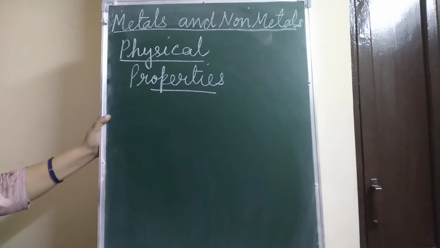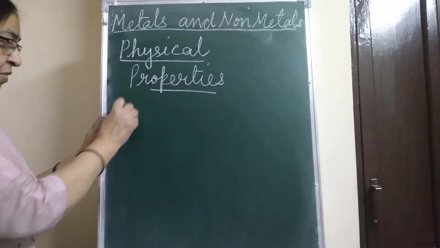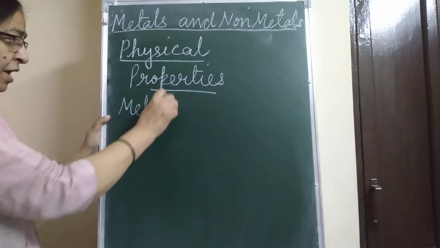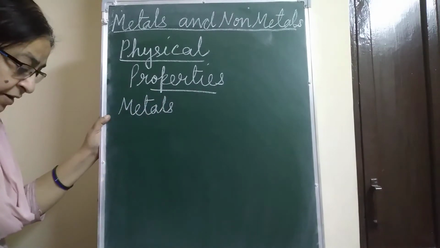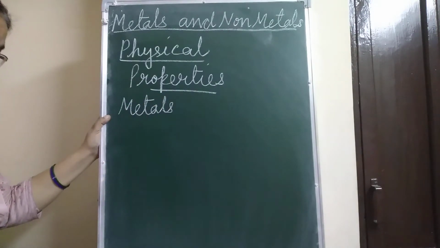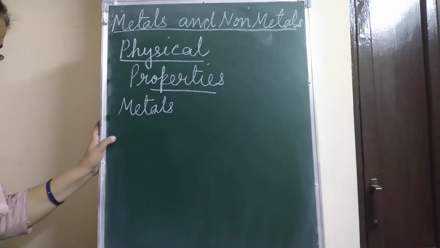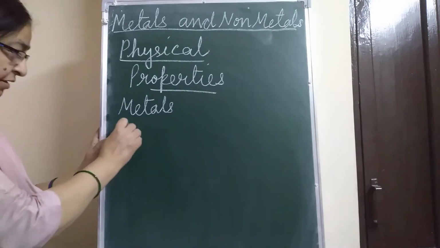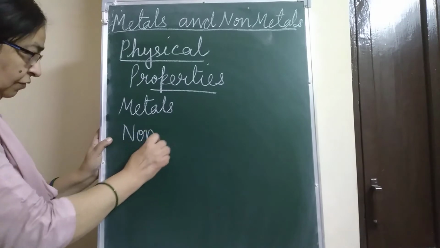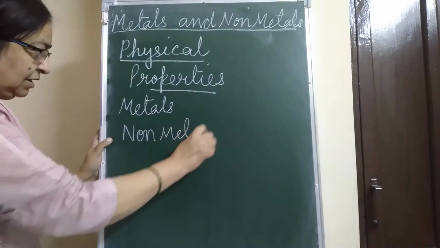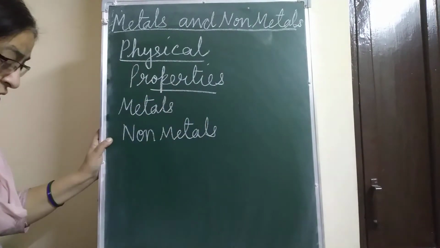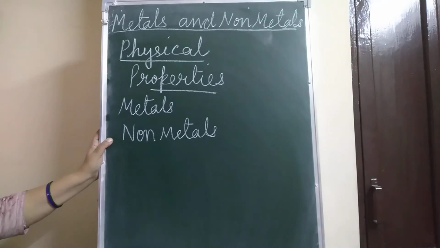Now physical state: almost all metals are solid at room temperature. And for non-metals, almost all non-metals are solid or gaseous at room temperature.